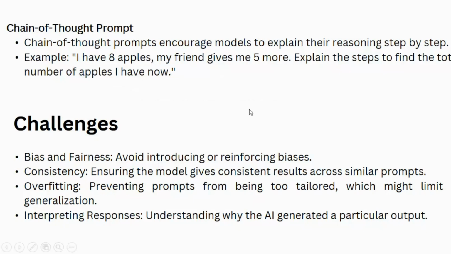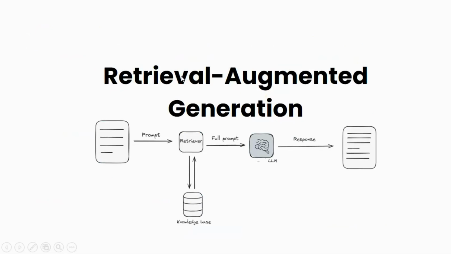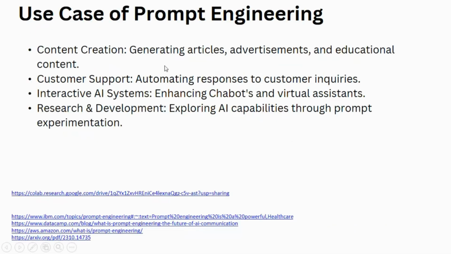The challenges in prompt engineering are bias and fairness, like avoiding introducing or reinforcing bias, ensuring the model gives consistent results for similar prompts, preventing the prompt from being too tailored, which might limit the generation, and interpreting the response, understanding why the AI generated a particular output. Use cases of prompt engineering: it will generally be used for writing articles, getting educational content and advertisements, and for customer support and research and development.